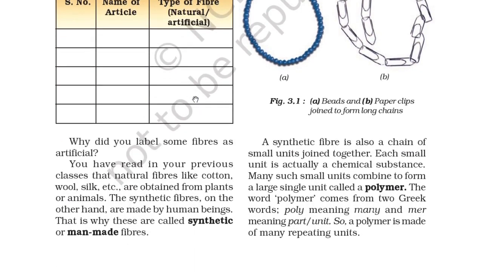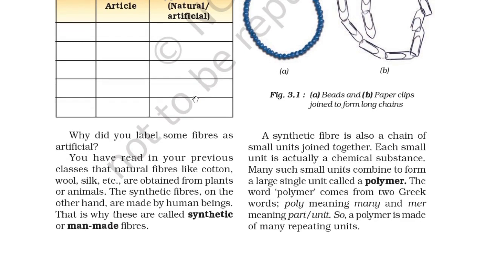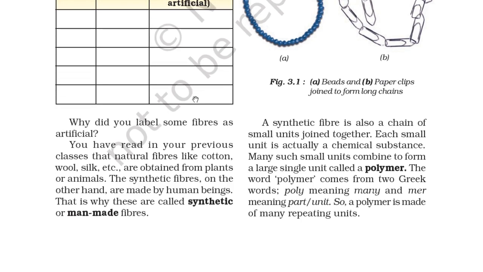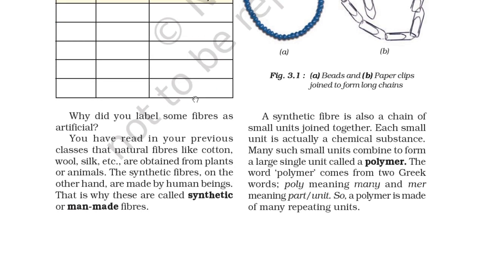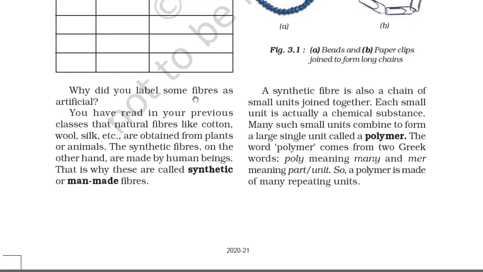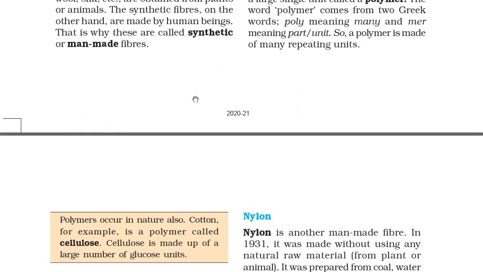A synthetic fiber is also a chain of small units joined together. Each small unit is actually a chemical substance. Many such small units combine to form a large single unit called a polymer. The word polymer comes from two Greek words. Poly means many and mer means part or unit. So a polymer is made of many repeating units.